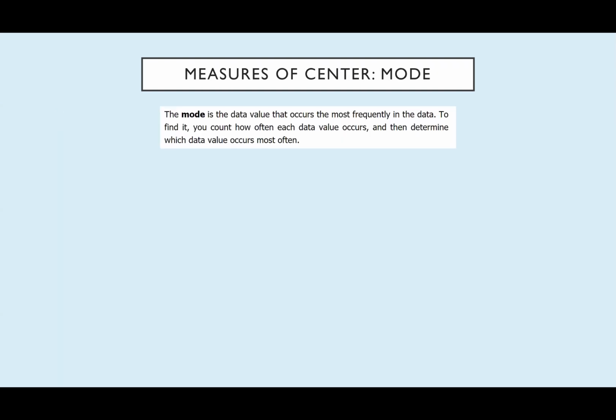All right, the mode, I think the mode is the easiest thing. So the mode is just the data value that occurs the most frequently. You basically just look at the data and you're like, oh, that thing's happening a lot. Oh, it's happening the most? Oh, okay, that's the mode. That's it, it's that easy. So if we have this data, you can see right away that 8.2 occurs twice, everything else occurs 1 time. So the mode is 8.2.